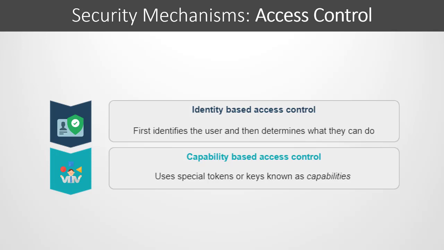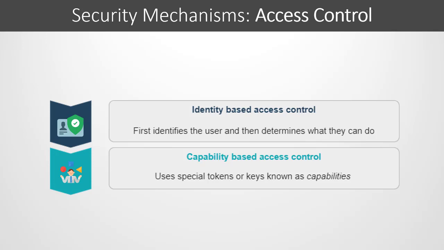Identity-based access control first identifies the user and then determines what they can do based on who they are. A user can try to access any resource but may be denied access based on the access control rules.